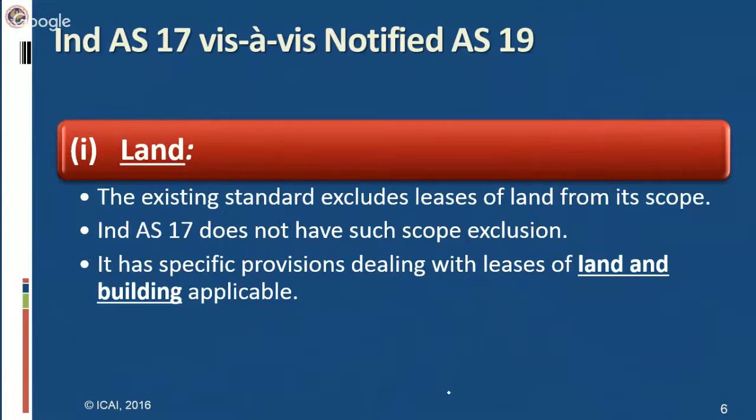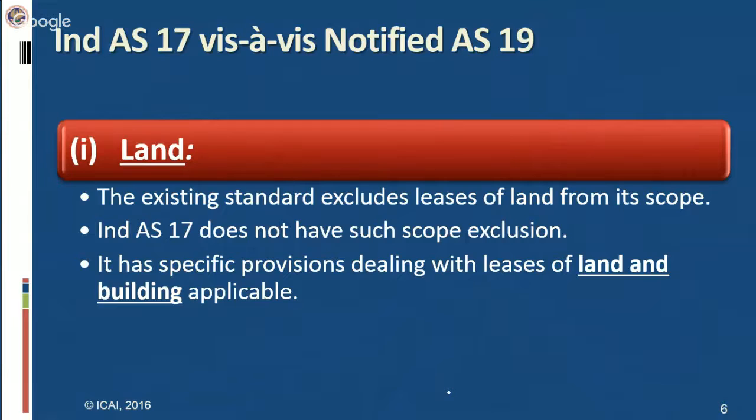However, Ind AS 17 does not have such scope exclusion. It means Ind AS 17 covers the leases of land as well with other leases. However, AS 19 does not cover leases of land.